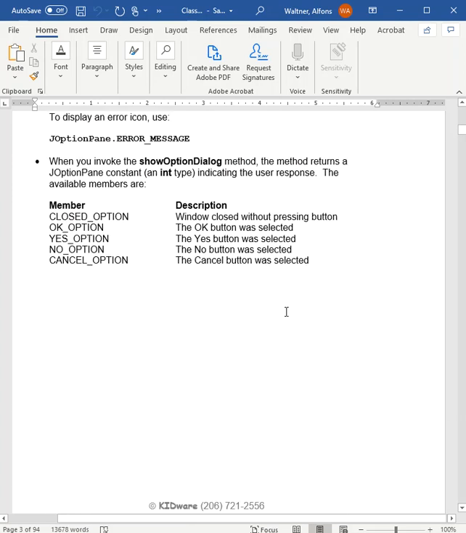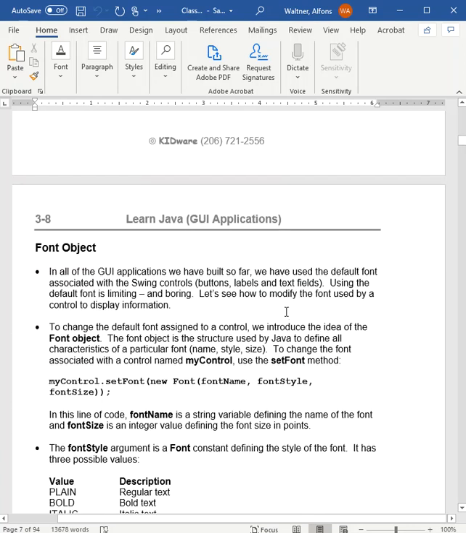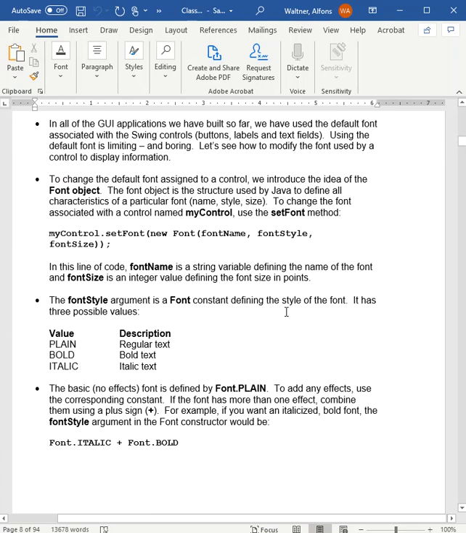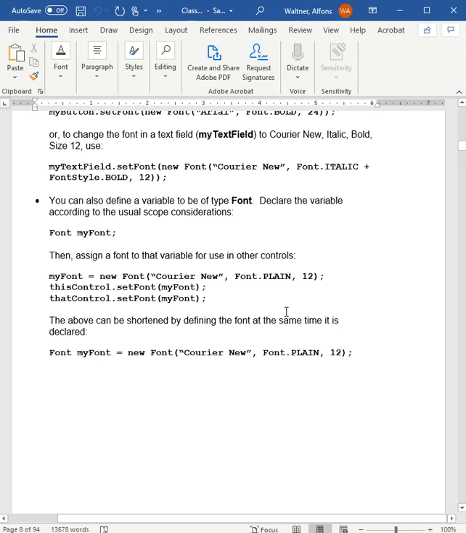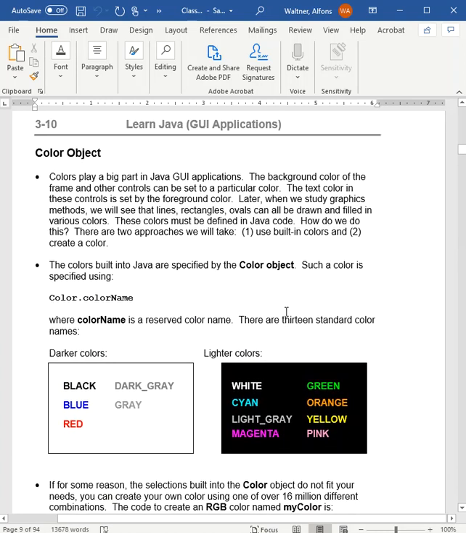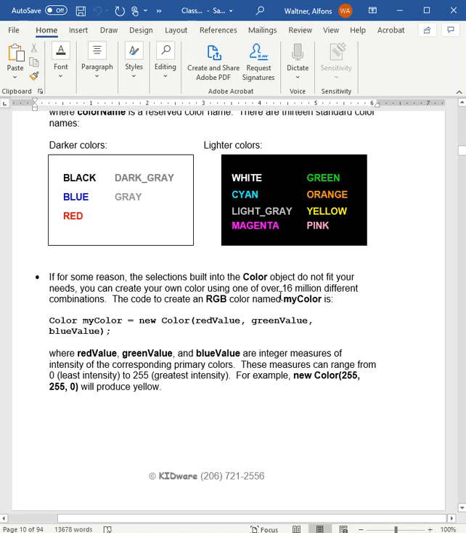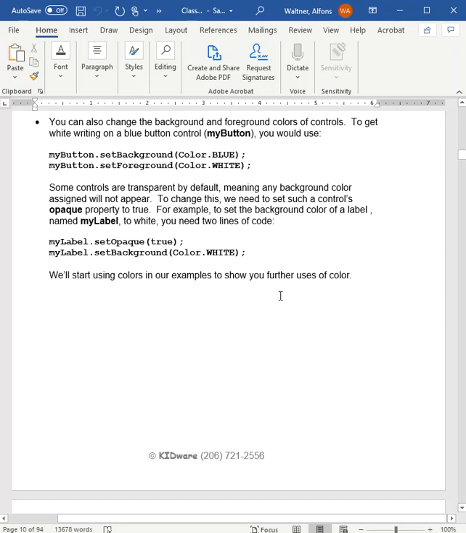And remember, they have all these sample exercises that are written in here. And as you go through here, they're just once again showing you things. I have a video for the font. I have a video for the colors. So there's little videos for each of these small sections. They're relatively short, and they just kind of outline it more so than what they do in the text. And also, I do it as samples using Eclipse as well. In fact, most of my new ones, I'm just going to use the samples rather than doing it in a PowerPoint format like I did on the previous old videos.